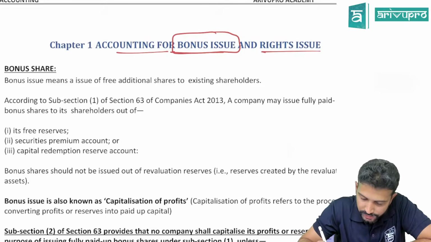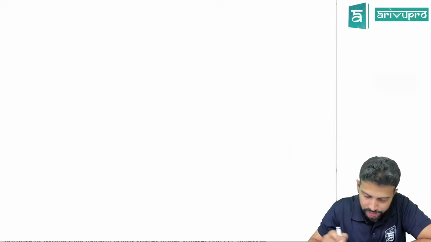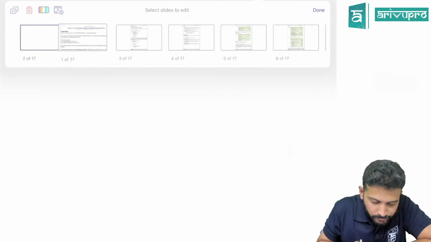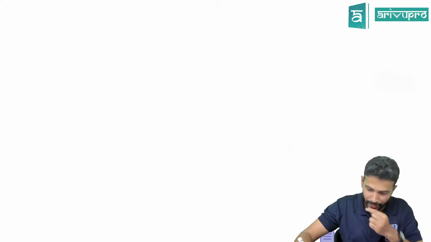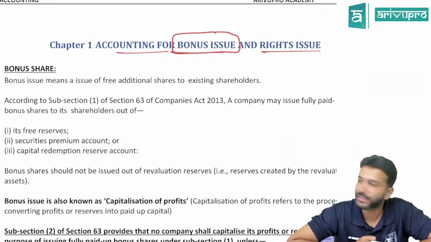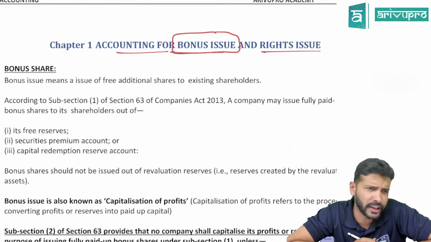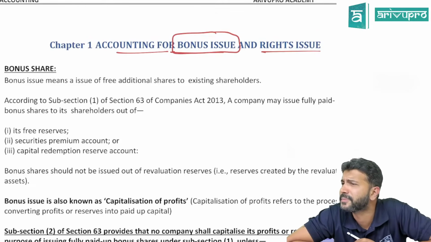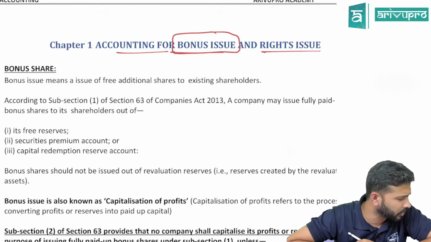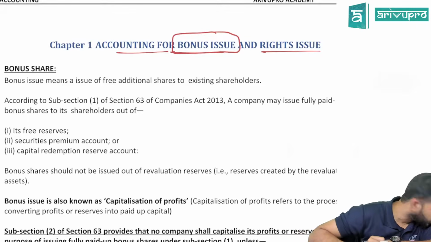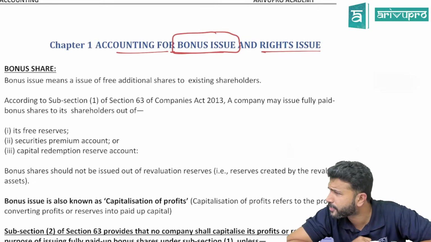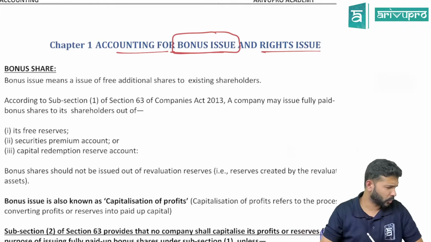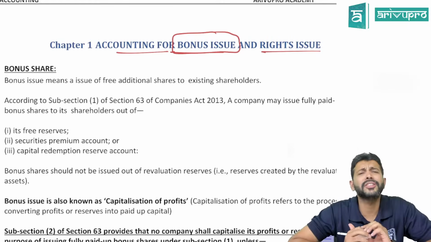What is bonus, sir? Bonus means what? Giving free something. Yeah, what is correct? Correct only. Go on. What is that? Bonus means free, somebody is saying. So what is free, sir? Shares. So that means some shares are given at free or given for free. That's what is bonus. Correct. Absolutely right.